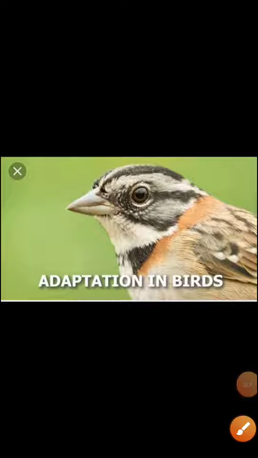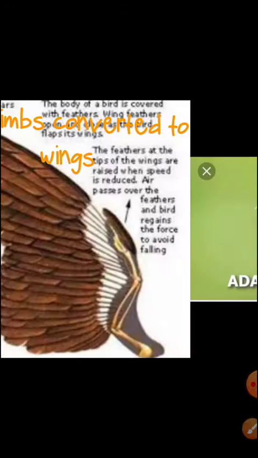Here we will see the adaptation in birds. Birds are adapted to fly. Like the fish, they are adapted to swim. And we human beings and different animals are adapted to live on the land. So now let us see the adaptation in the birds.